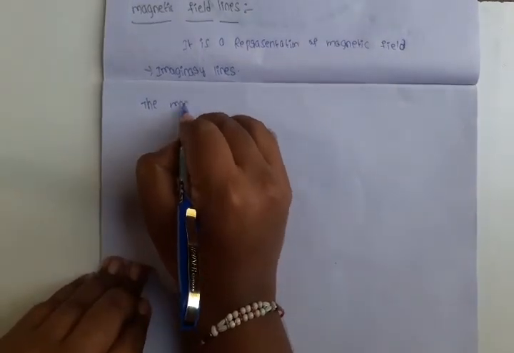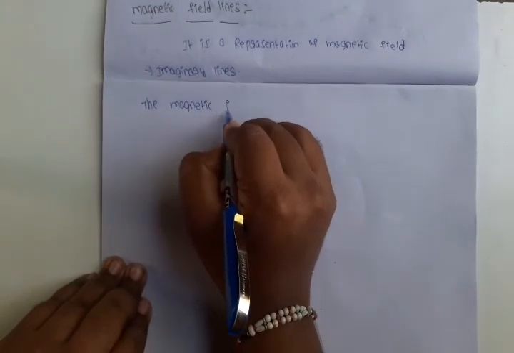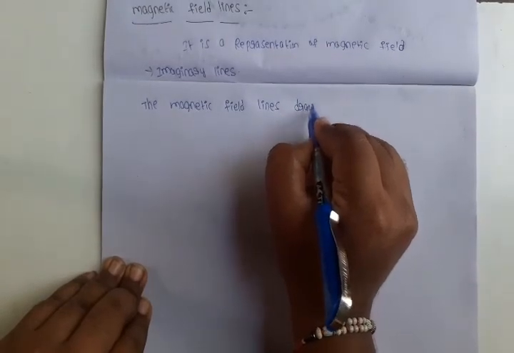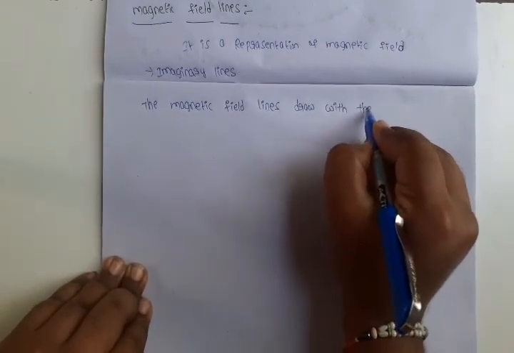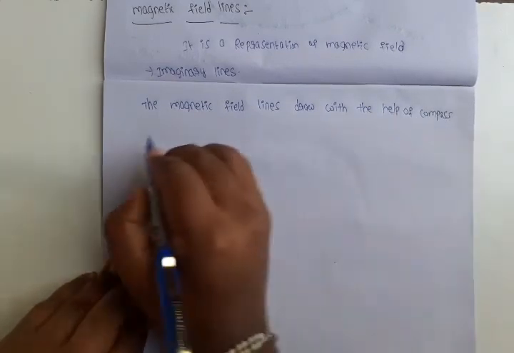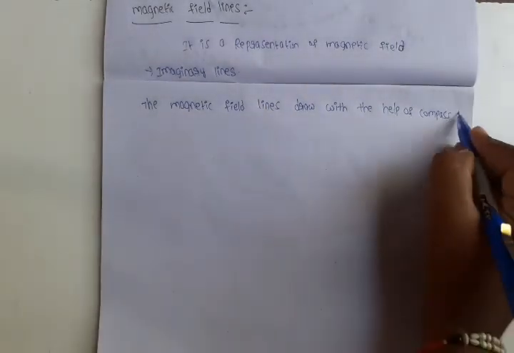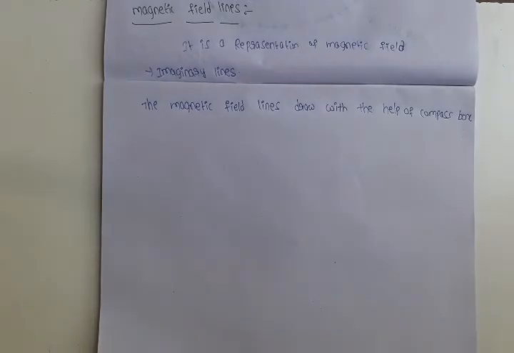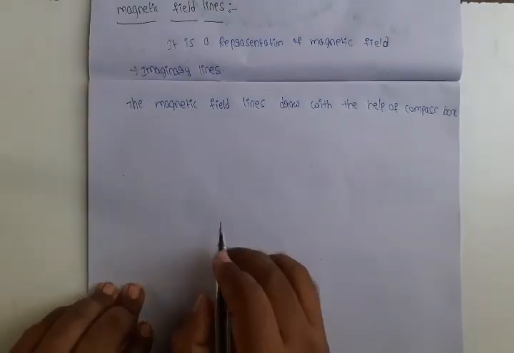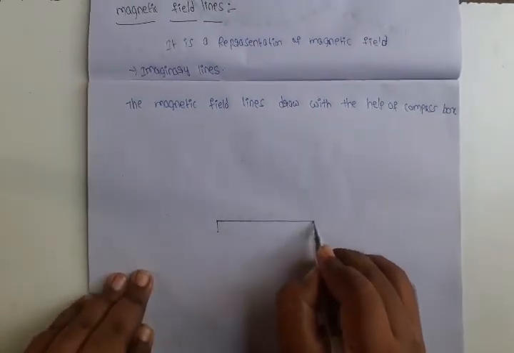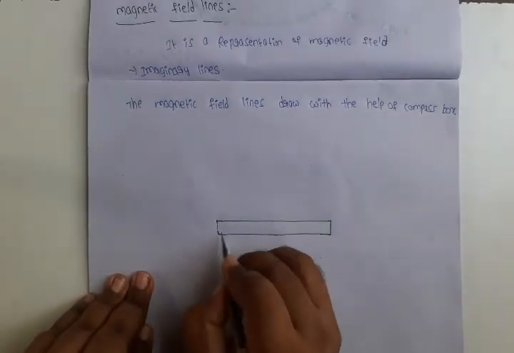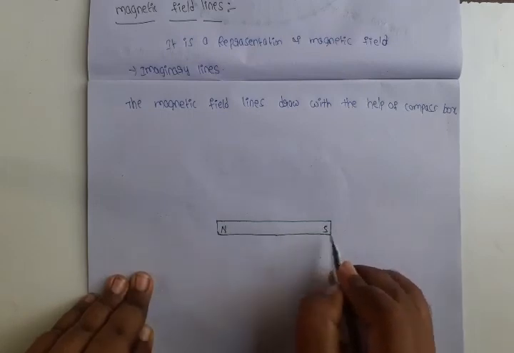The magnetic field lines are drawn with the help of a compass box. For example, I am taking one magnet. This has a North Pole and South Pole.